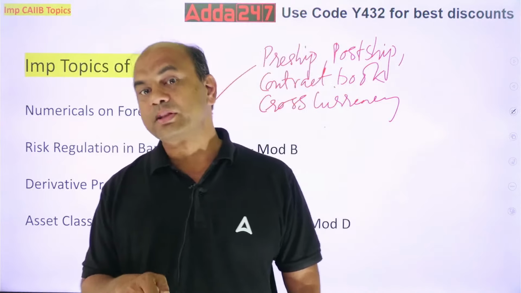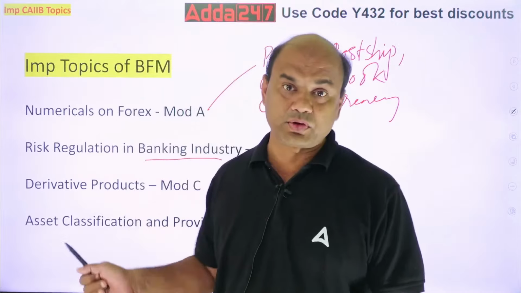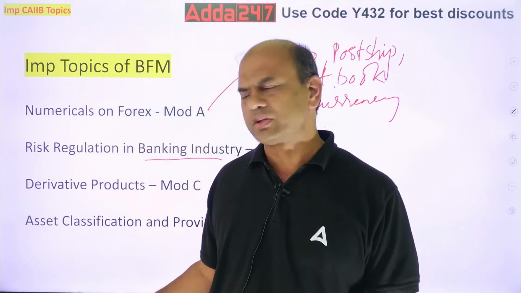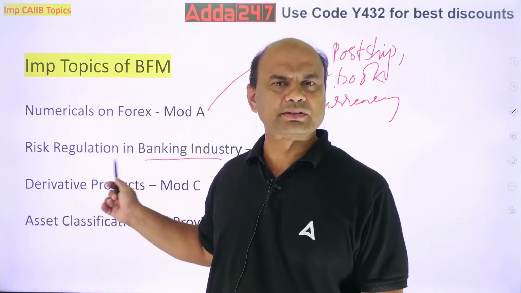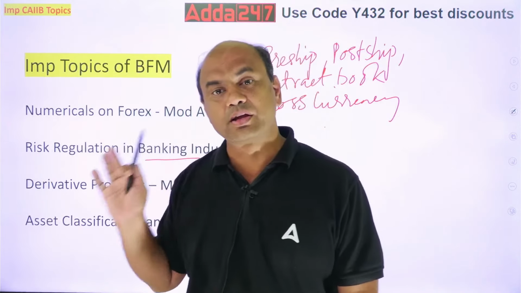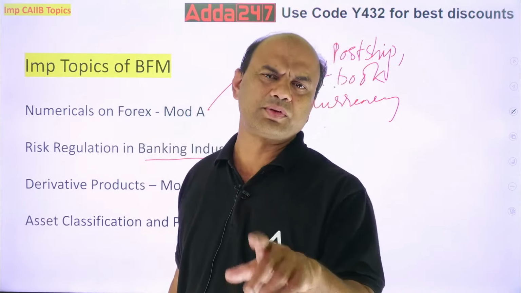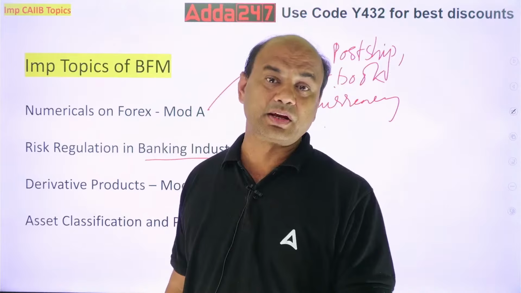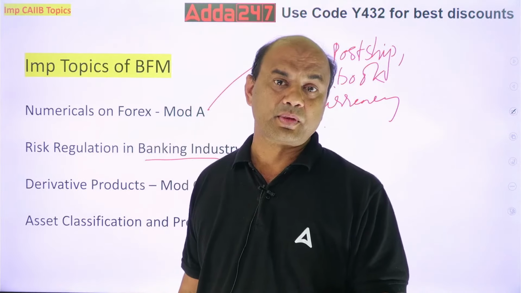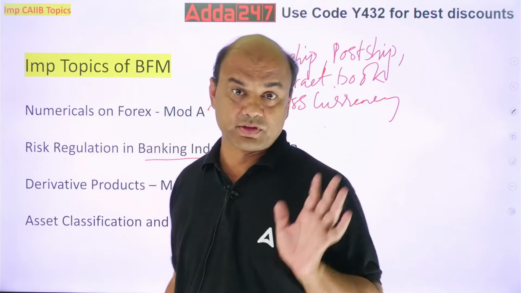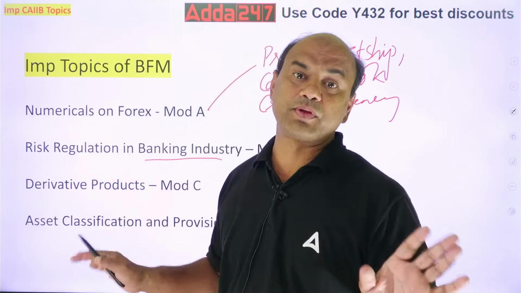There is one more topic called RAROC in module D. That's the last chapter. Liquidity management is also there, but that is also covered in module B. Risk regulation covers a part of liquidity. RAROC is an important topic. There is only one numerical of 1 mark which is asked and some theory topics. Okay. So follow these and you will score at least 50. These four will cover 50 marks at least.